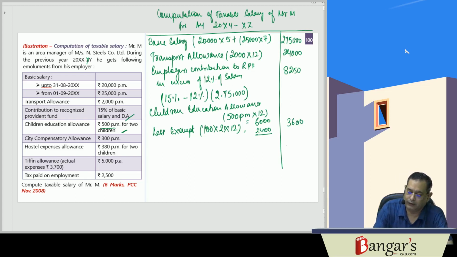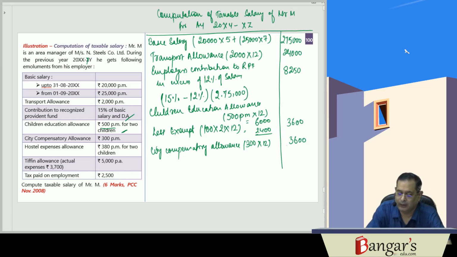Then they have city compensatory allowance. City compensatory allowance is fully taxable. 3,600 rupees is fully taxable. Then we have hostel expense allowance.